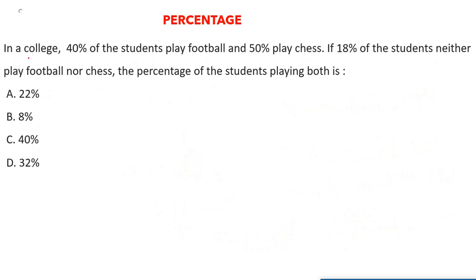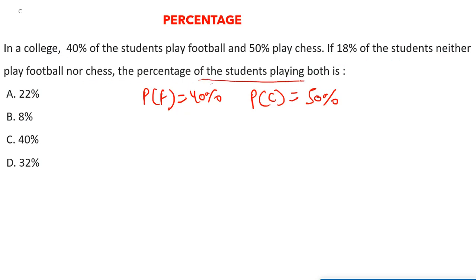So here's our next question: in a college 40% of the students play football. That means P of F is 40%, like students playing football, and 50% play chess. So P of C is 50%. And now they are saying if 18% of the students neither play football nor chess, find the percentage of the students playing both.